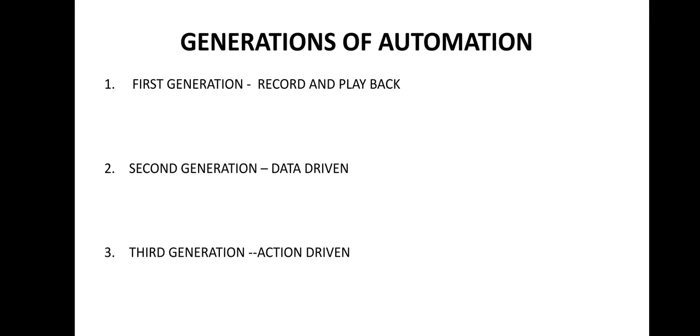So basically we divide these skills or generations in 3 parts. First generation, record and playback. Record and playback avoids the repetitive nature of executing tests. Almost all the tools available in the market have the record and playback feature. Whatever tools you have in your company that you are going to use for tests, you will record, and whenever required you can playback later on. So this is the basic fundamental of first generation.